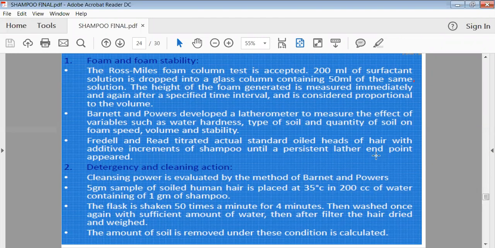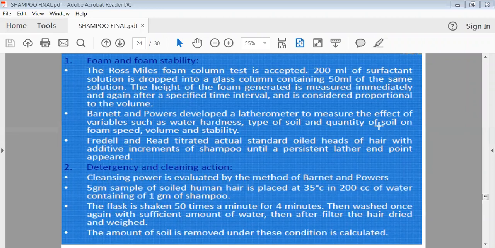Then detergency and cleansing action. Actually, we use shampoo for cleaning purposes, to remove oils or debris from your hair. So it should have good detergency as well as cleansing action. For that purpose, we can take a bunch of hair. When you use your shampoo for cleansing and for good detergency, it is considered that it should have the ability to remove unwanted material from the hair shaft.